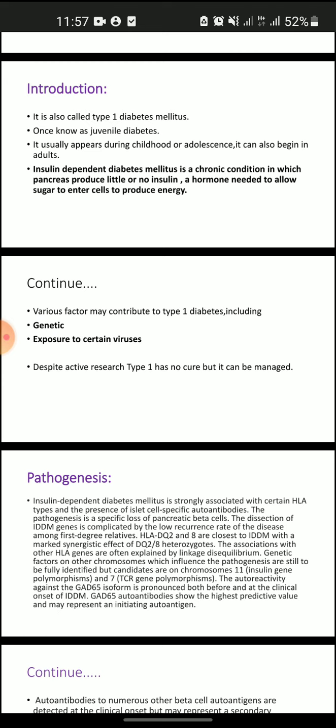Today's topic is insulin dependent diabetes mellitus. It is also called type 1 diabetes mellitus, once known as juvenile diabetes. It usually appears during childhood or adolescence. It can also begin in adults.